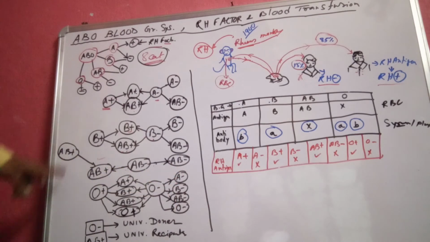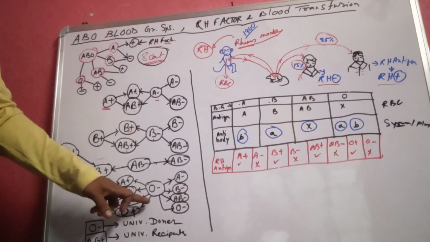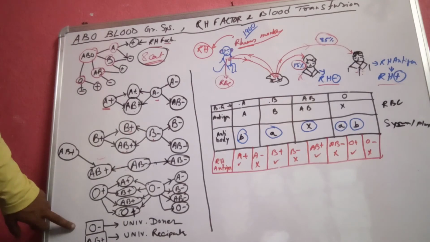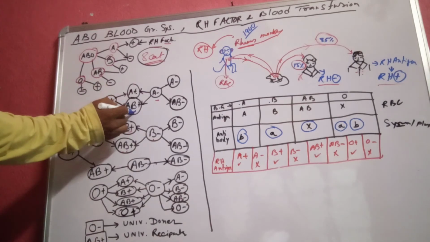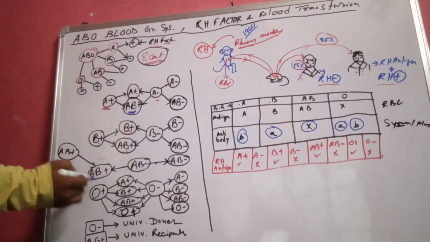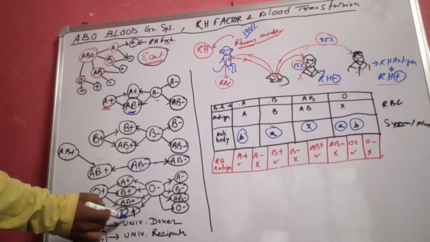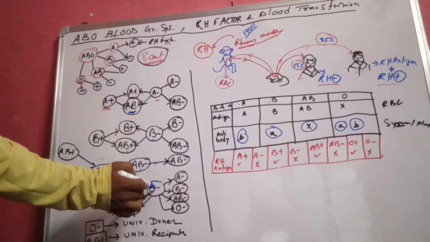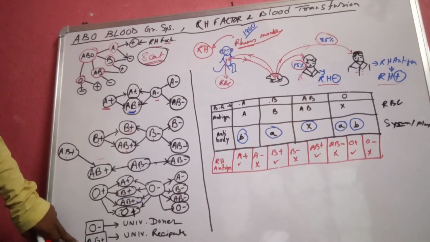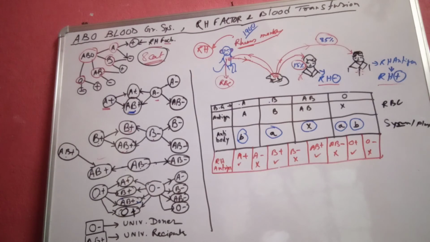So from this chart, it is clear that an O negative person can donate blood to all 8 categories. That's why O negative blood group is called the universal donor, and AB positive blood group people are called universal recipients. Why? Look here, AB positive people can receive blood from A positive, A negative, B positive, B negative, AB positive, AB negative, and O positive and O negative people also. That's why AB positive blood group people are called universal recipients.